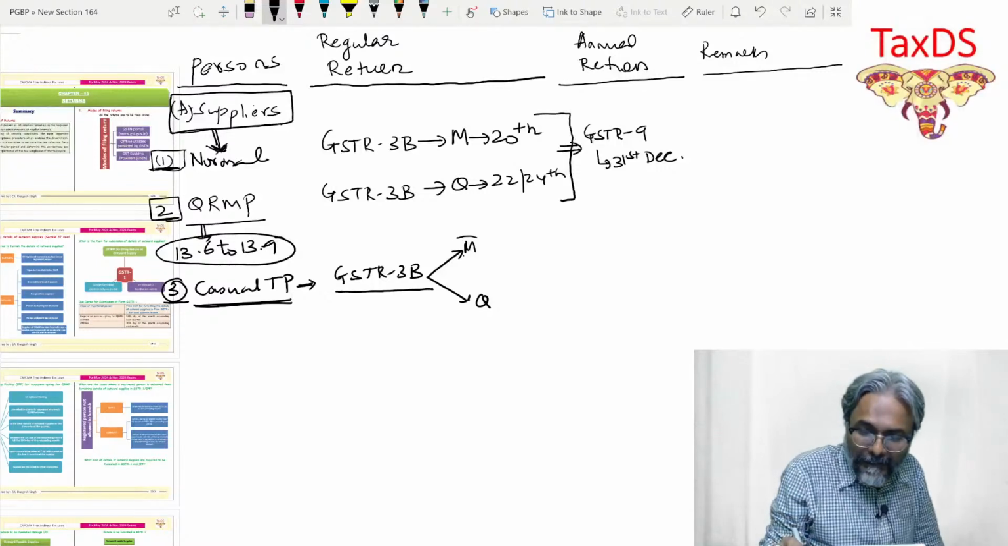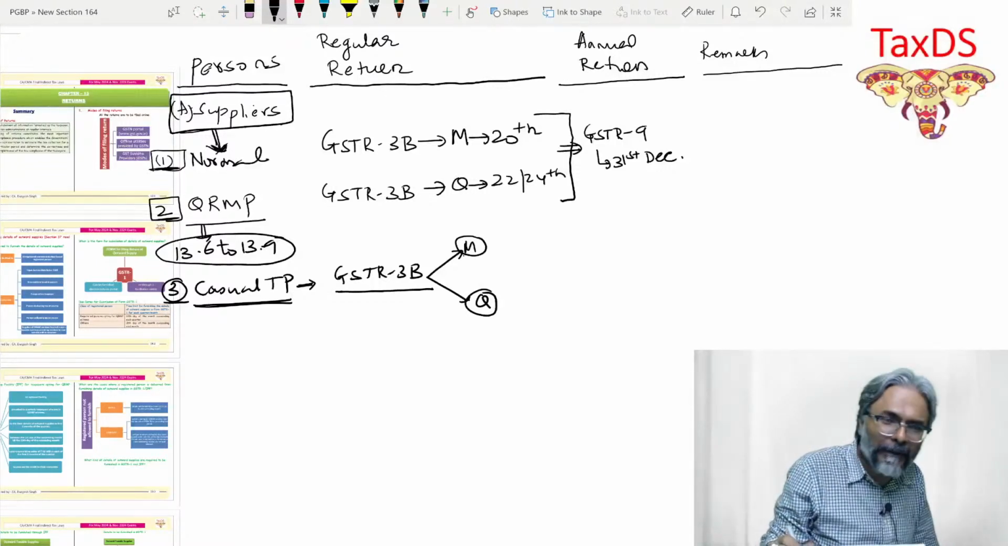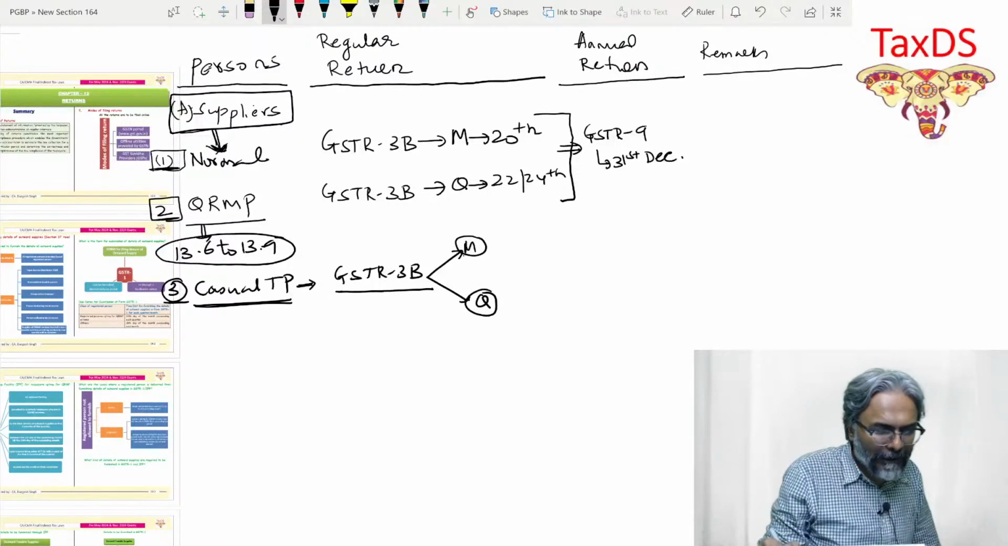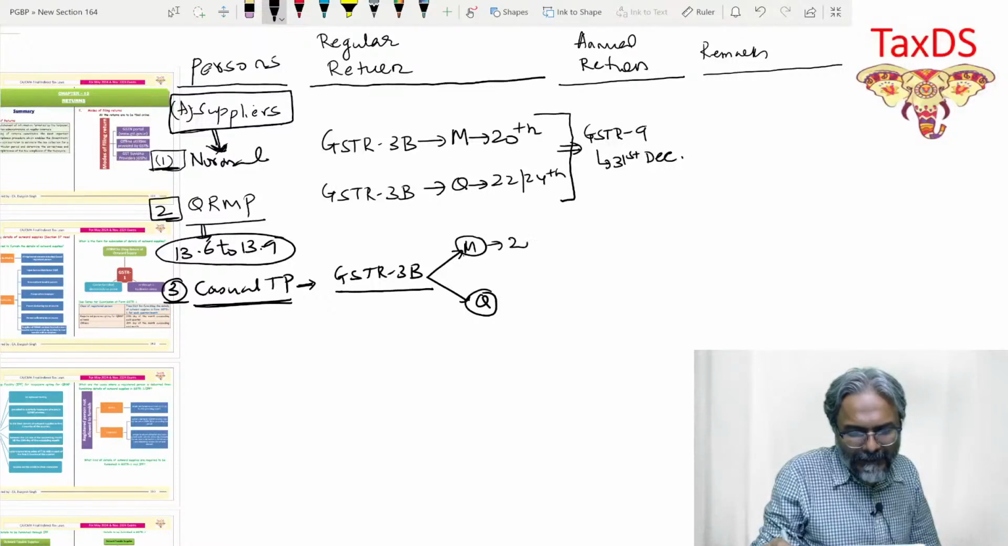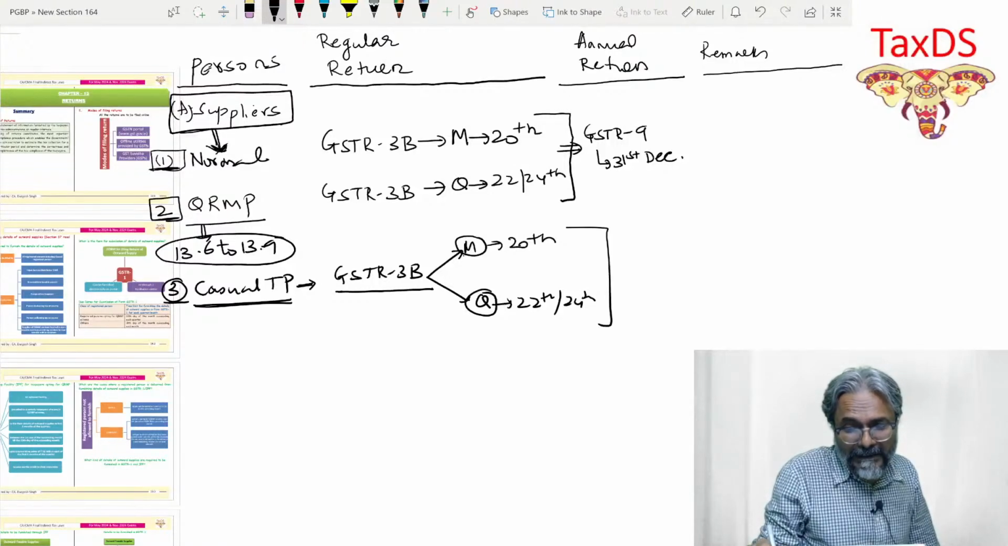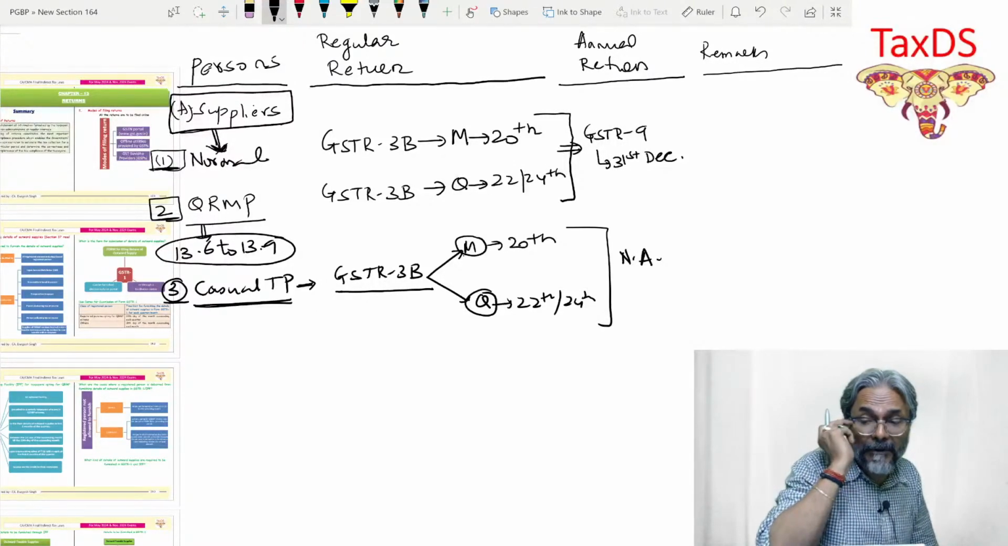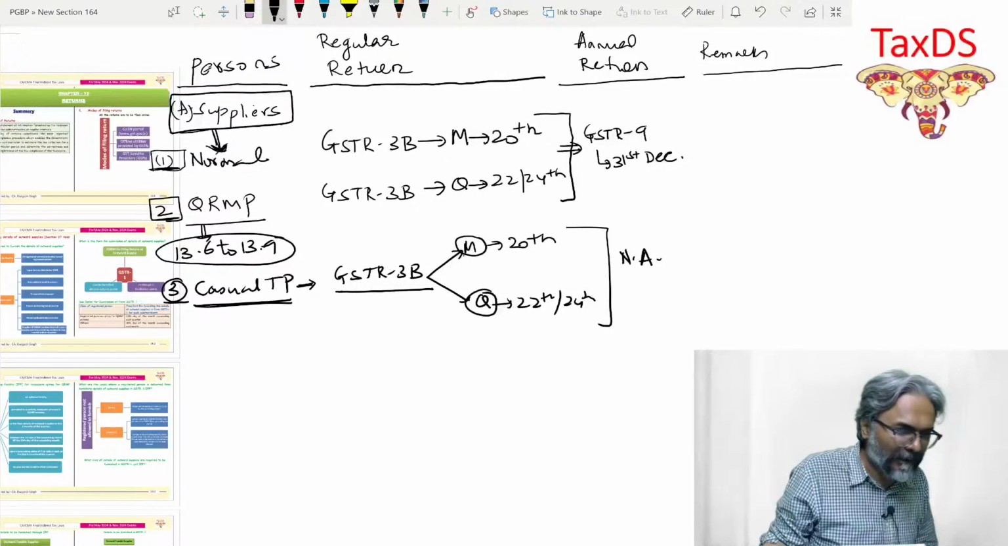So either monthly or I can opt for the QRMP. If it is monthly, then again 20th of the next month. QRMP, the same due date, it doesn't change. This is important, students. So far as annual return is concerned, not applicable. Casual taxable persons, students, will not be required to file the return in this case. That is the point in this regard.